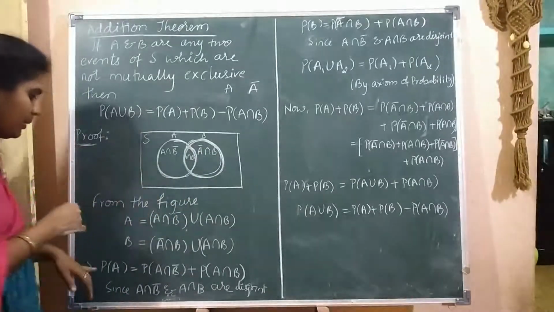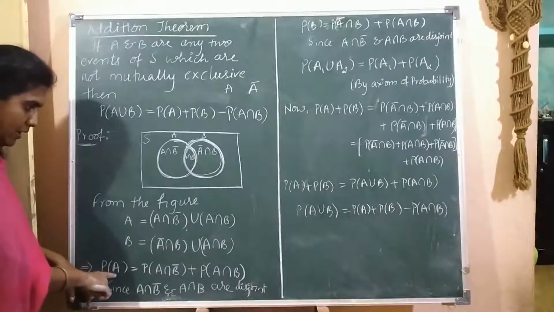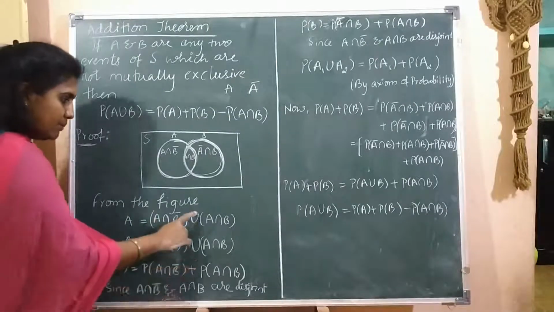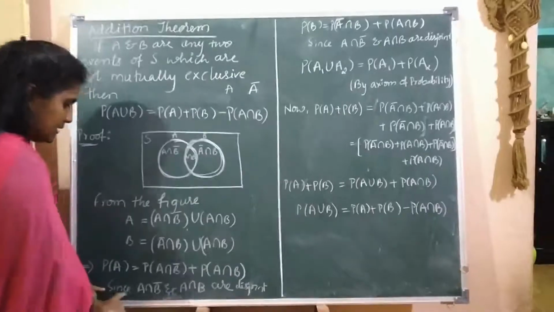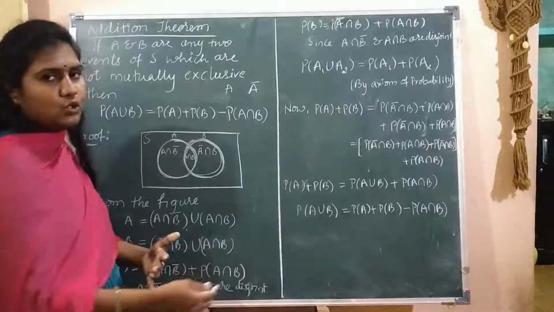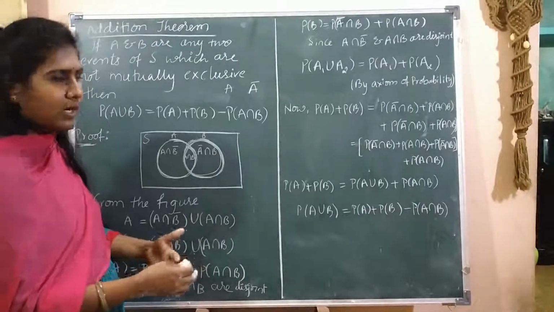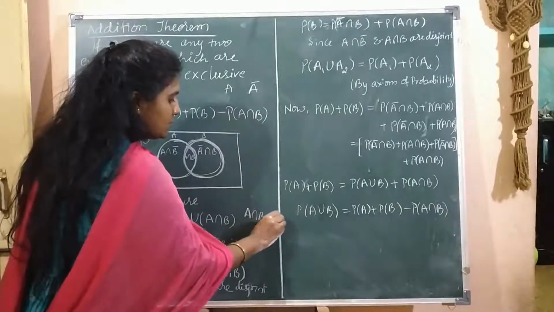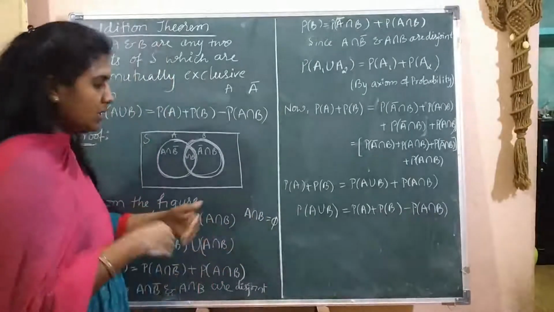Next, applying the probability rules, probability of A is equal to P of A intersection B bar plus P of A intersection B, since A intersection B bar and A intersection B are disjoint. Disjoint means both are not connected. If A and B are disjoint, then A intersection B is equal to the null set. That is the meaning of disjoint.